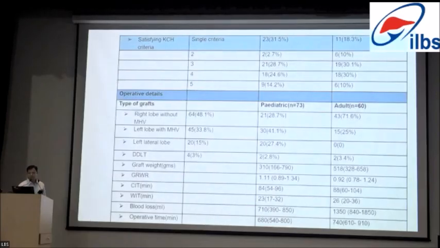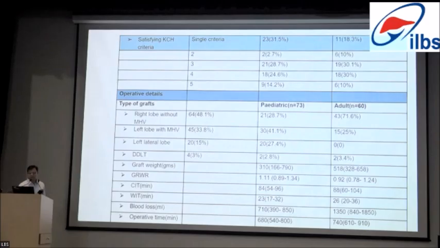Most of the patients satisfied KCS criteria. Almost 30% of the patients had single criteria satisfaction in pediatric, and almost 20% of the patients had satisfaction for single criteria in adult patients. And for 2, 3, and 4 criteria, most of the patients satisfied either 3 or 4 criteria of King's College criteria.